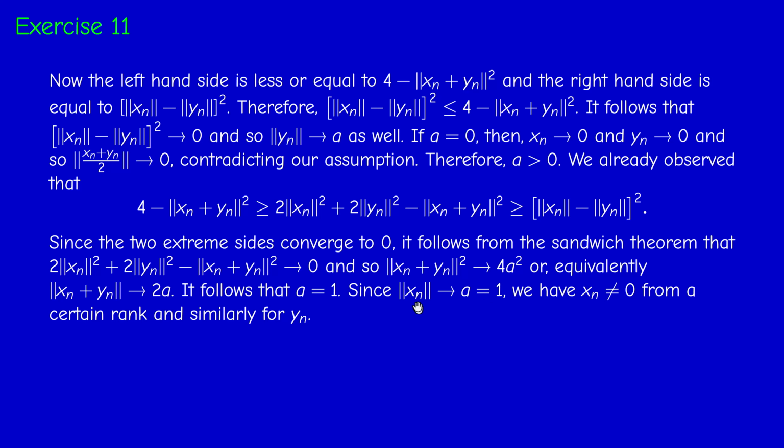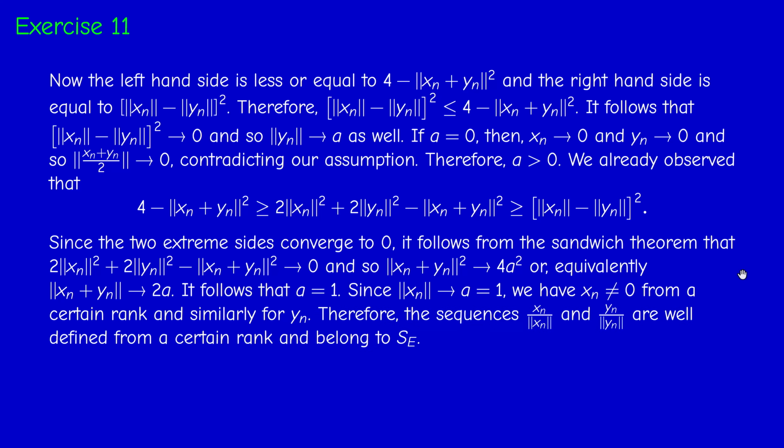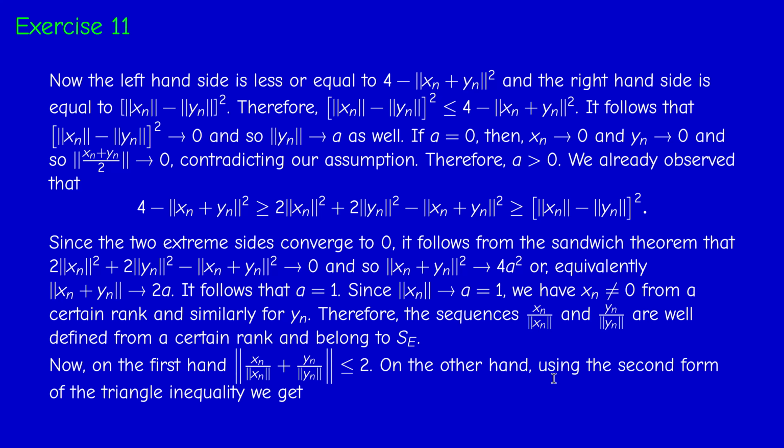Therefore, xn and yn cannot be 0, so they are different from 0 from a certain rank. So we can divide by the norm of xn and the norm of yn. But now xn over its norm and yn over its norm are sequences in the unit sphere S. So we can apply the condition we stated. Now, since the norm of xn over its norm is 1, by the triangle inequality, xn over its norm plus yn over its norm is less or equal than 2, 1 plus 1.